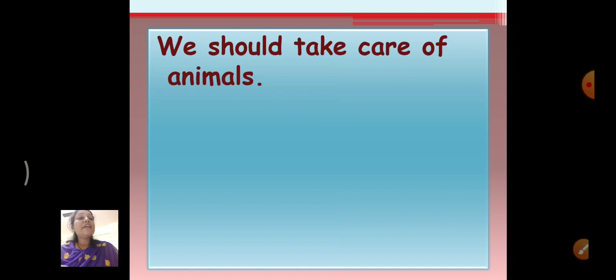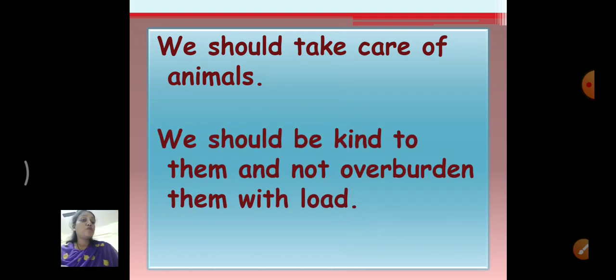We should take care of animals. We should be kind to them and not overburden them with load. See, they help us move from one place to another by carrying loads. But we should also make sure that they are not tired, they don't fall sick, right? We should not give too much load to them.